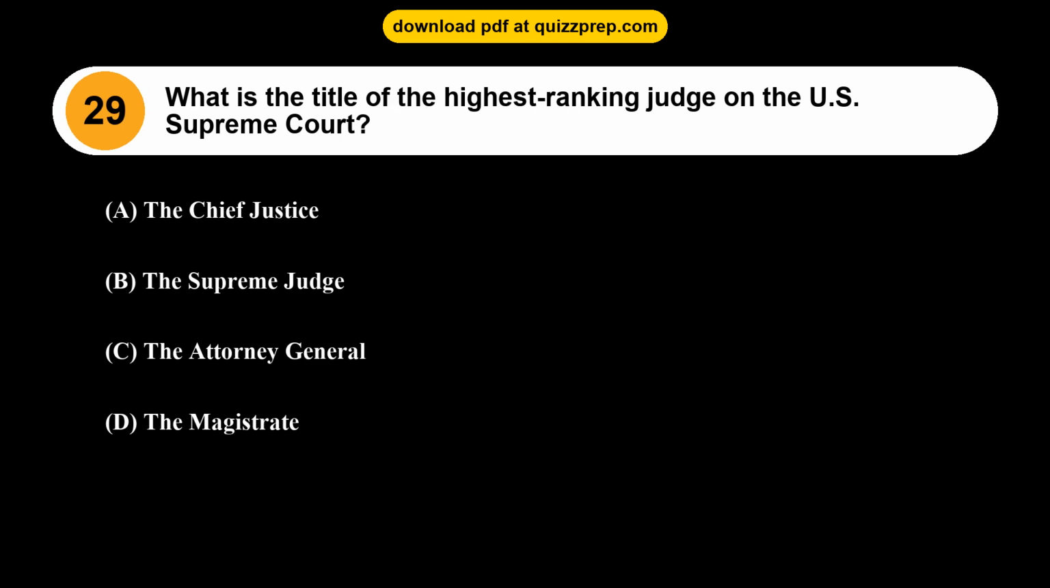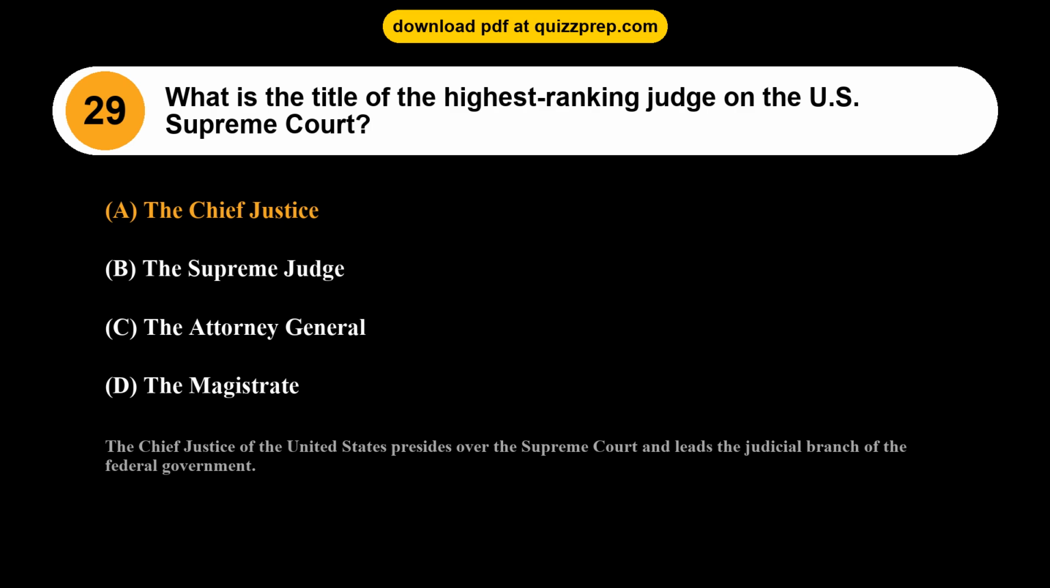Question 29. What is the title of the highest-ranking judge on the U.S. Supreme Court? Option A, the Chief Justice. Option B, the Supreme Judge. Option C, the Attorney General. Option D, the Magistrate. The correct answer is option A, the Chief Justice. The Chief Justice of the United States presides over the Supreme Court and leads the judicial branch of the federal